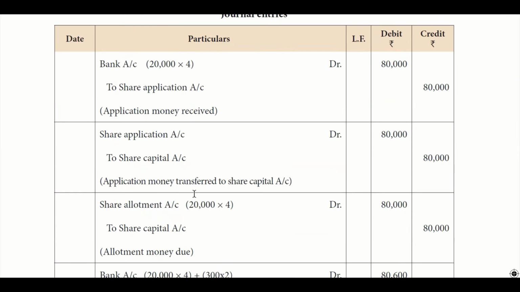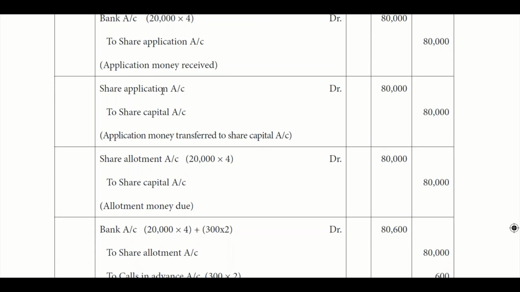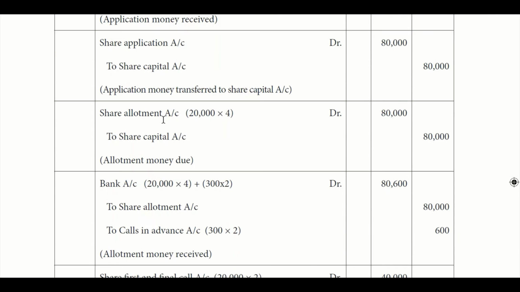It will follow the same procedure, where you will get the share application money to your bank, and application is transferred to share capital, and then I think only 600 is received in excess into the bank towards allotment. So they put only 80,000 for allotment, and the balance 60,000 they put on calls in advance account.